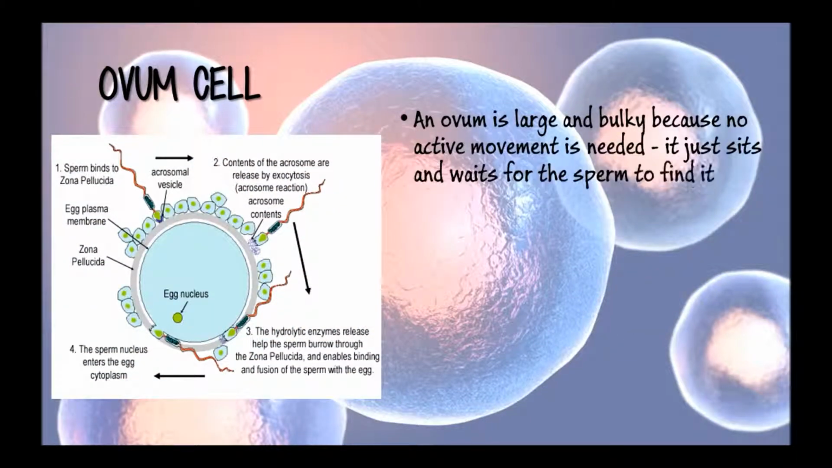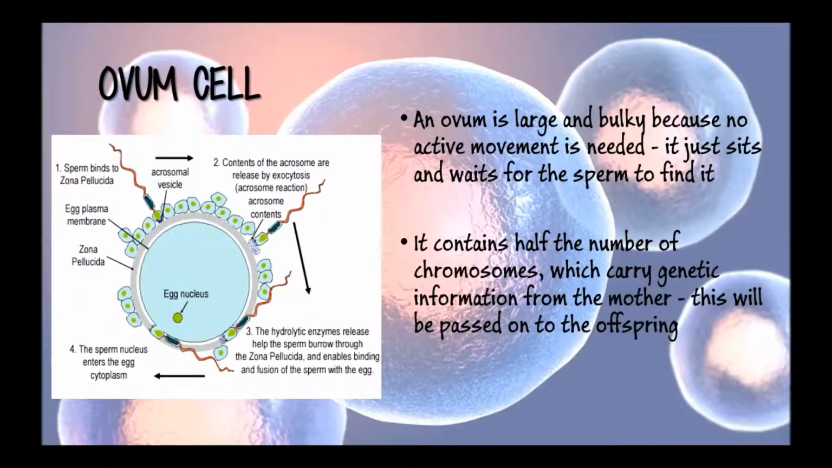Ovum or egg cell. An ovum is large and bulky because no active movement is needed. It just sits and waits for the sperm to find it. It contains yolk in the cytoplasm, which provides a large food store needed for the developing young organism once it's fertilized. It contains half the number of chromosomes, which carry genetic information from the mother. This will be passed on to the offspring.